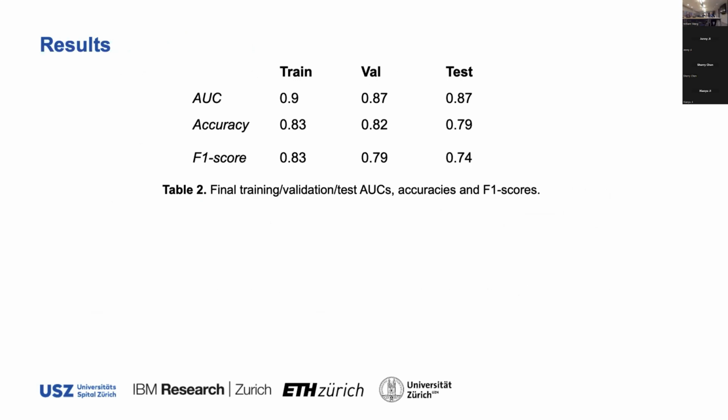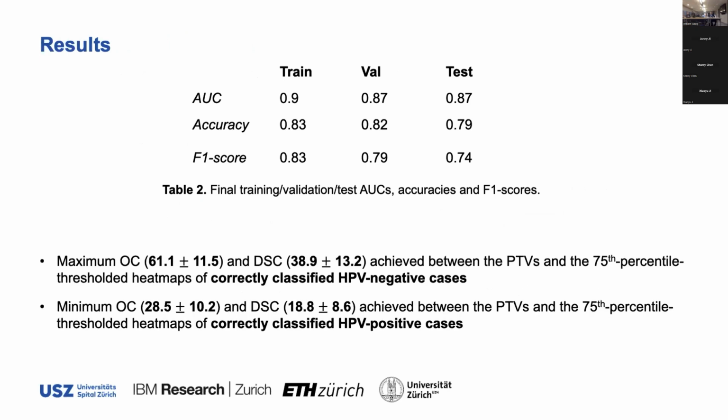So here, the results, as you can see, we achieved a very good performance across all sets. We suggested there was very little or no overfitting at all, as the test performance was very good. However, when we examined the overlap coefficients and the dissimilarity coefficients, we saw that for the HPV negative predictions, there was some agreement to where the model was focusing on the planning target volume, so the areas we know